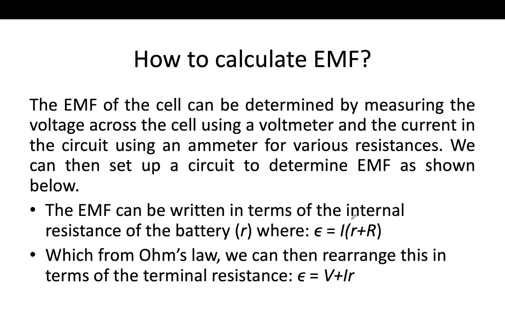We can then set up a circuit to determine EMF as shown below. The EMF can be written in terms of the internal resistance of the battery, that is I(R plus r), which from Ohm's law we can rearrange in terms of V plus Ir.